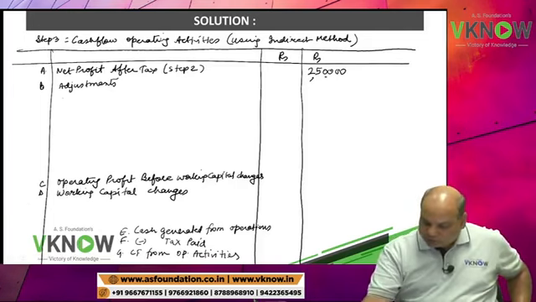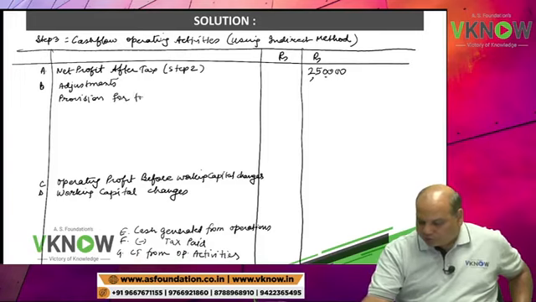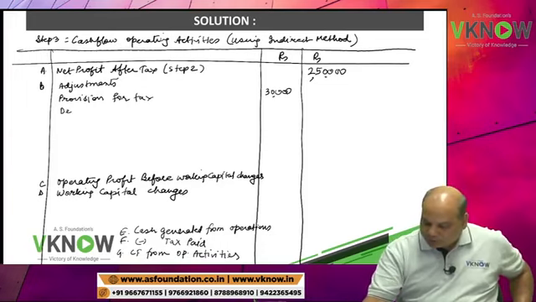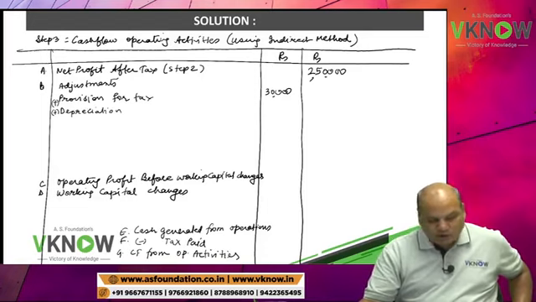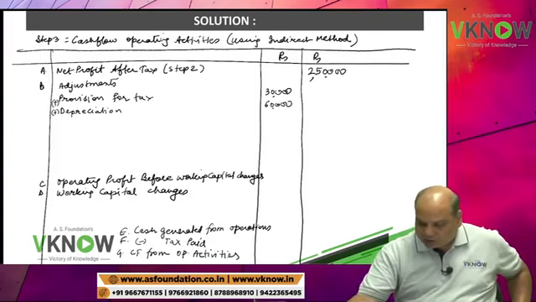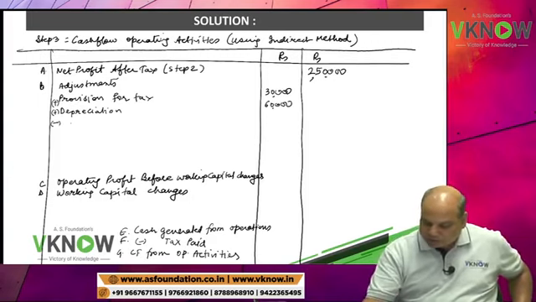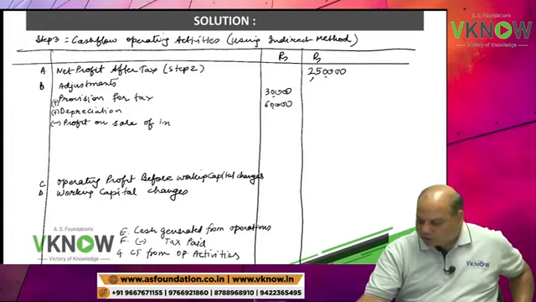So write down in adjustment, provision for tax 30,000. Then you add depreciation. Depreciation, how much we had? 60,000. Add depreciation. Then deduct profit on sale of investment. These are non-cash items.